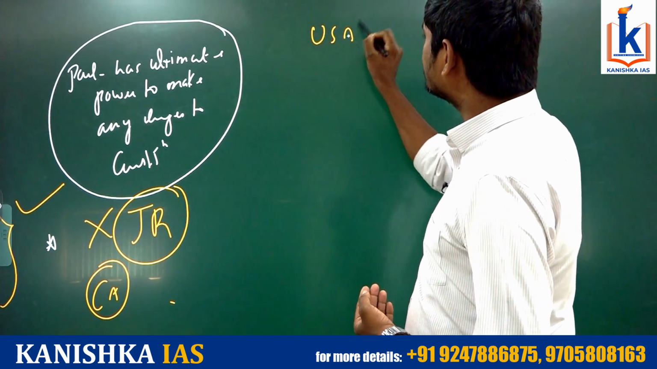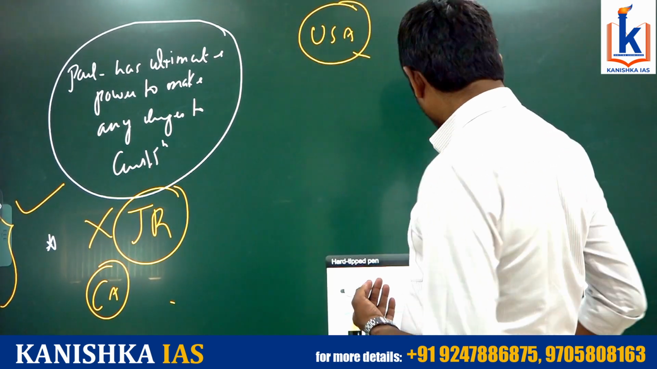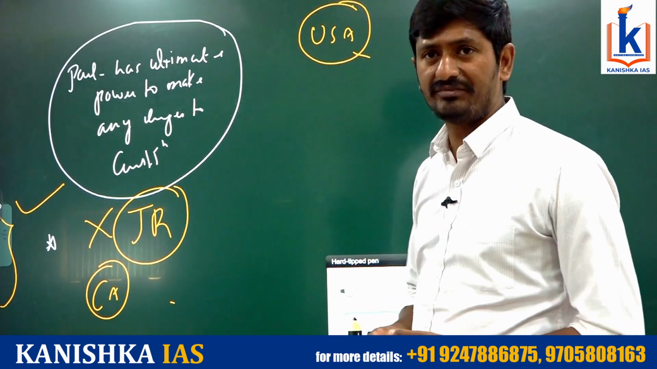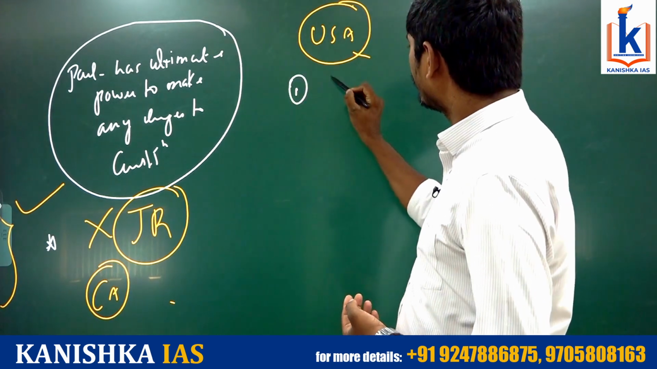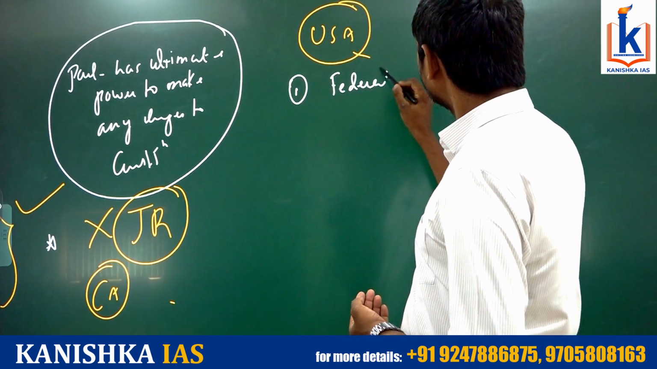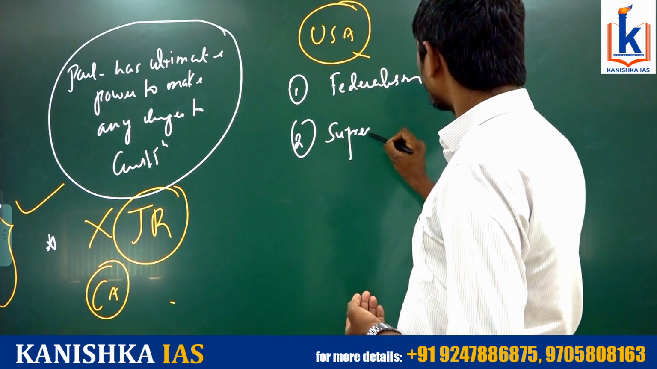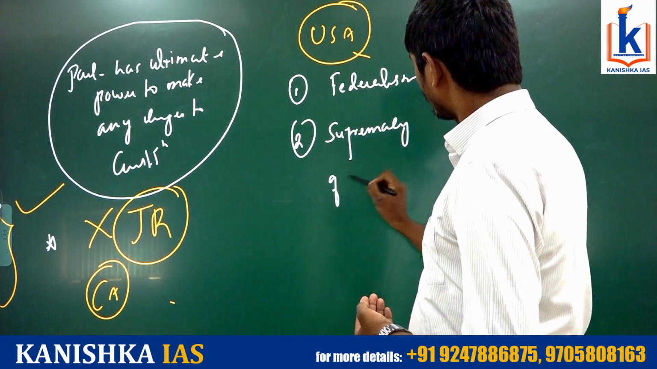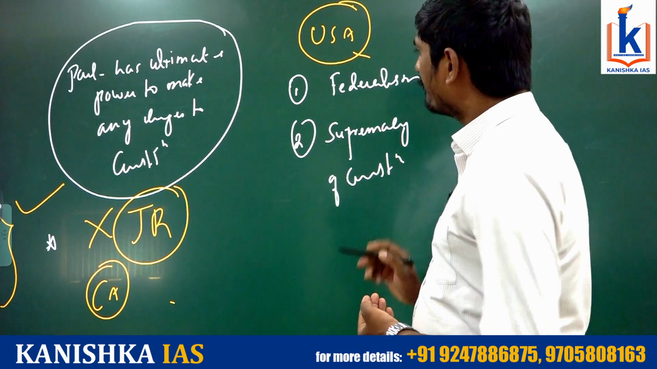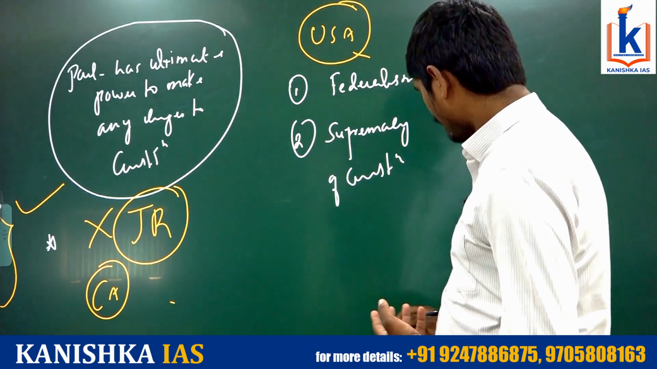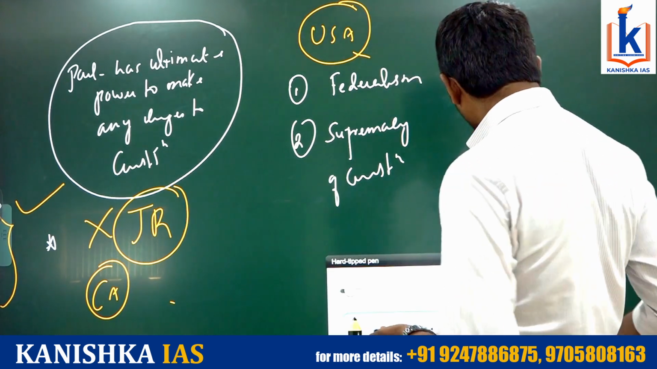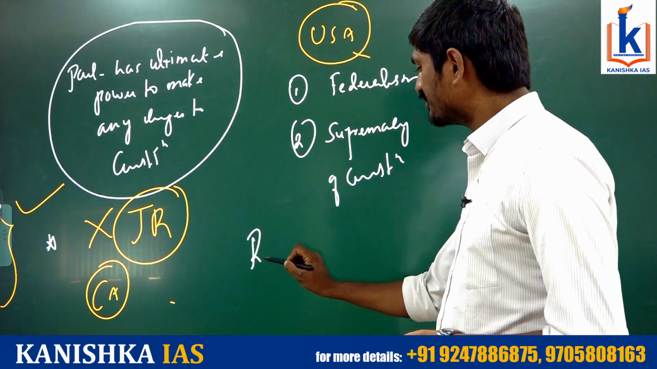Coming to the United States of America, you are able to see two features. Number one, federalism. Number two, supremacy of the constitution. Because of this reason, in the USA you are able to see rigidity of the constitution.